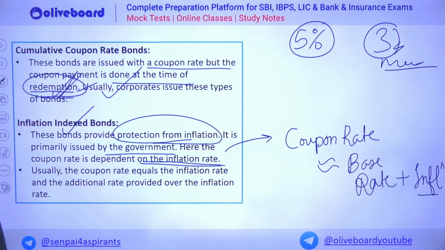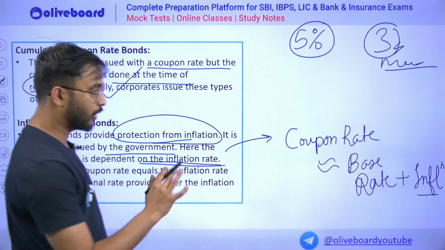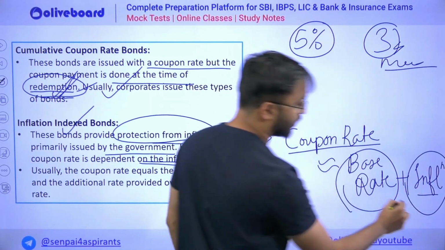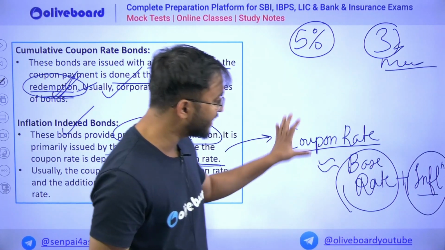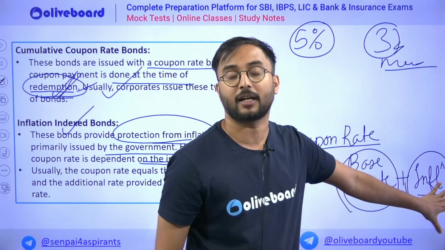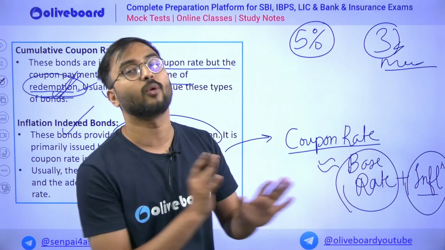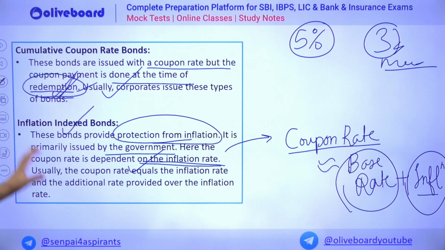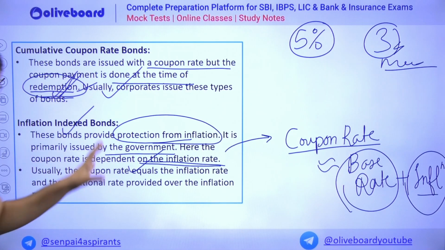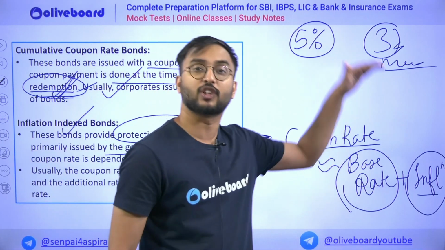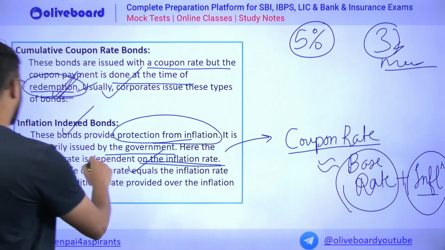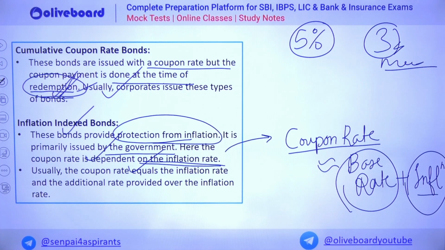Then comes the inflation index bond. It is nothing but whatever coupon rate is there has a base rate, and it is adjusted according to the inflation which is going on right now in the market. So whatever the inflation value is, if inflation is high, that has no net effect on the value of such inflation indexed bonds.